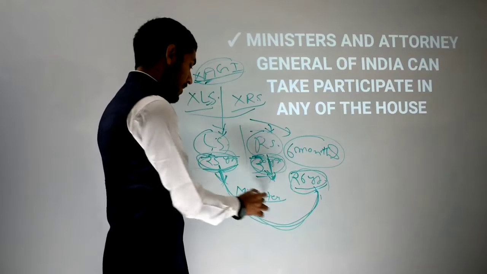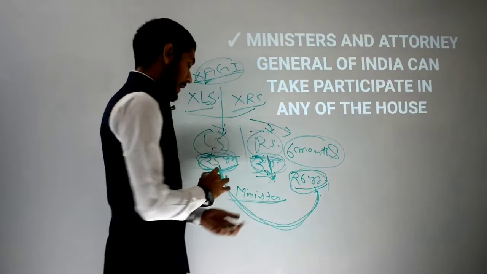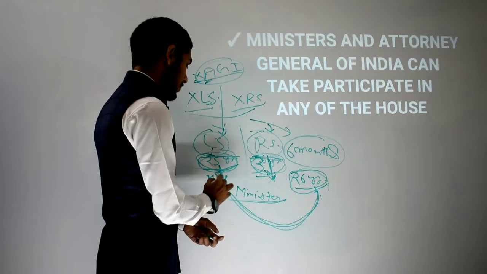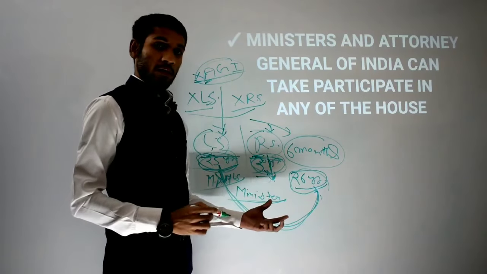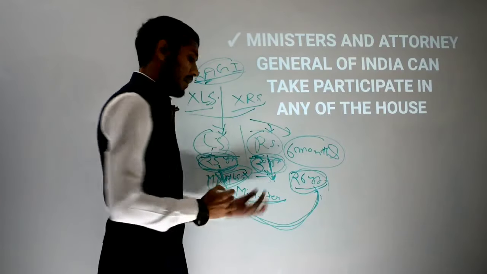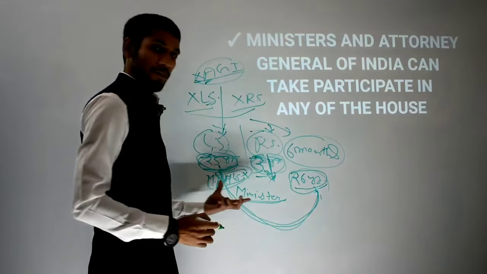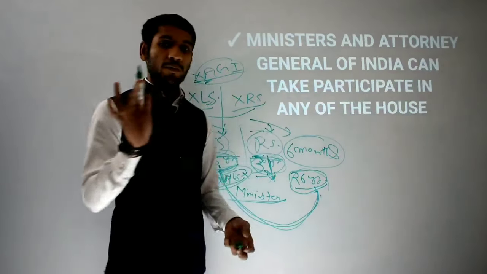Okay, a central minister. And is this person a member of Parliament of Lok Sabha right now? Not at all, because till now he has not contested the election. If he were already a member of Parliament of Lok Sabha, he could automatically sit in Rajya Sabha too.